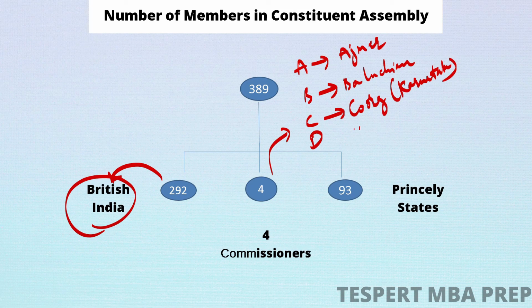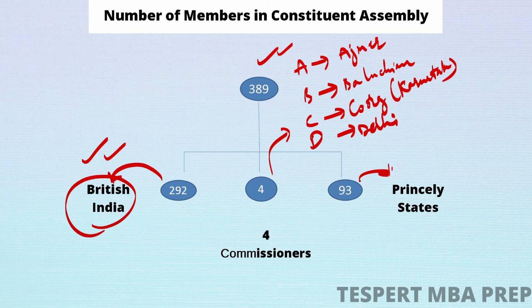The difference between British India and these 4 provinces was similar to that of today's states and union territories. So these were like union territories at that time. However, these were also under British India. So out of 389, 292 were elected from British India, 4 were the commissioners, and 93 were nominated from the princely states.